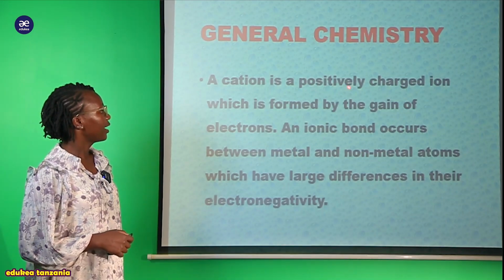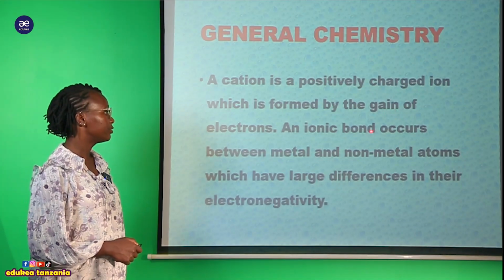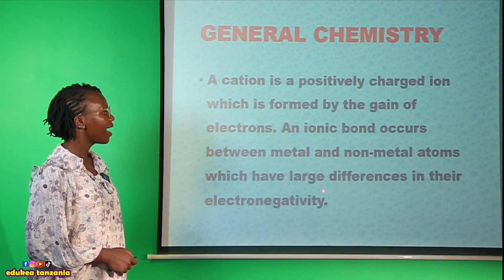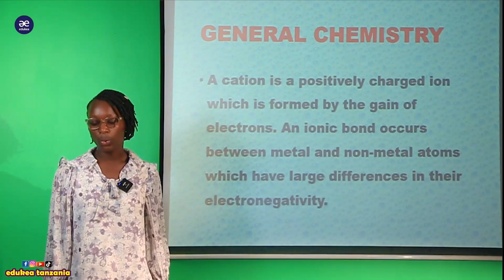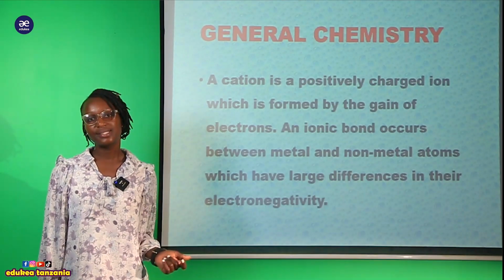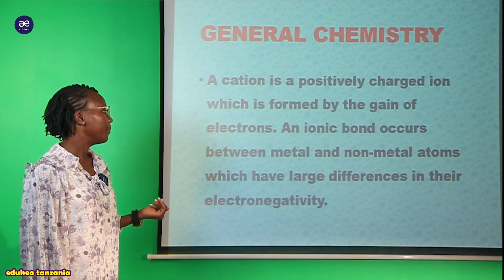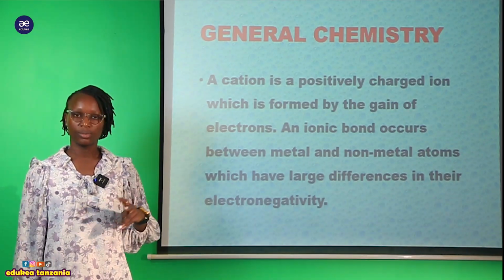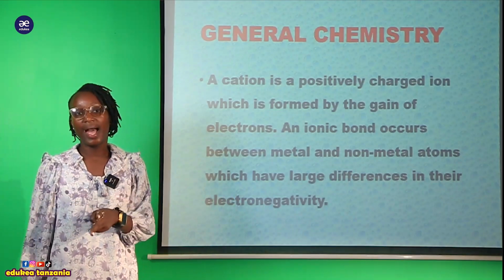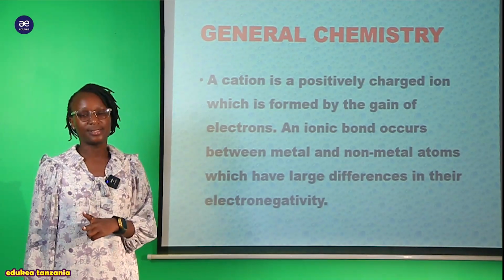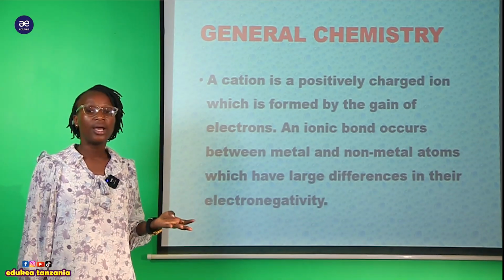So an ionic bond occurs between metal and non-metal atoms which have large differences in the electronegativity. Sasa tunakuja kuconclude kusema kwamba this ionic or electrovalent occurs between metal and non-metal, kwa sababu tumeona kwamba it is a result from the cation and the anion or the oppositely charged ions, ambayo ni cation and anion. Maana kwamba we are talking about the metal and non-metal.